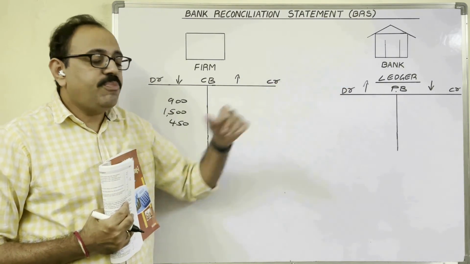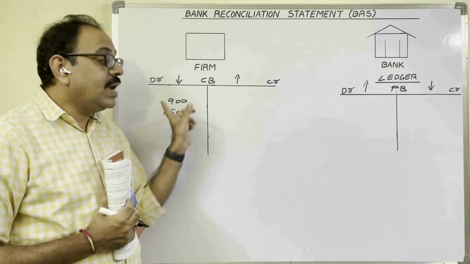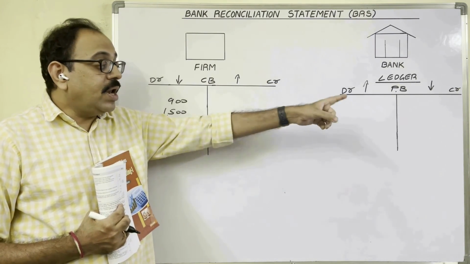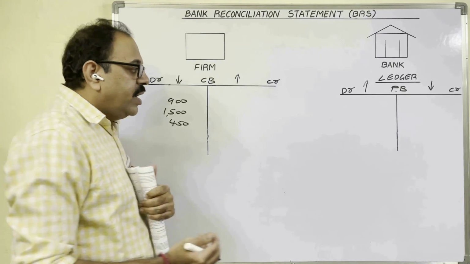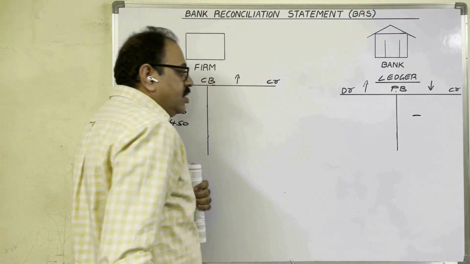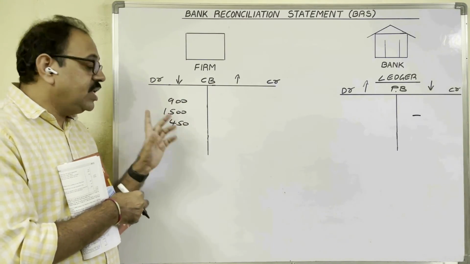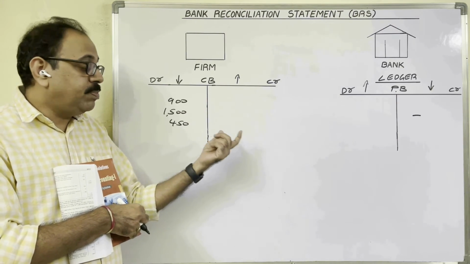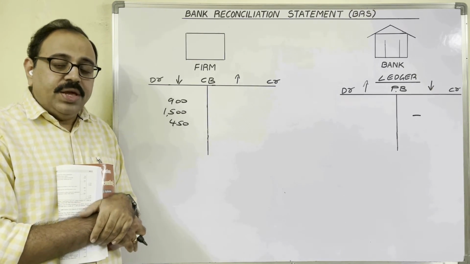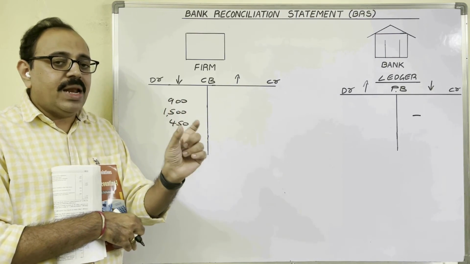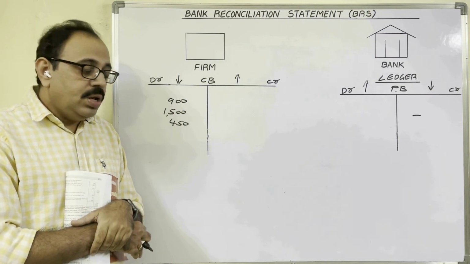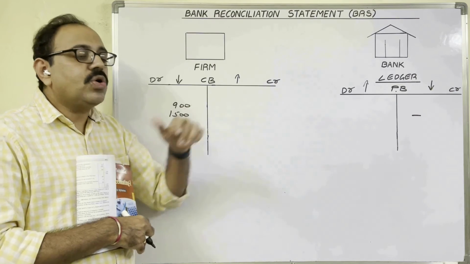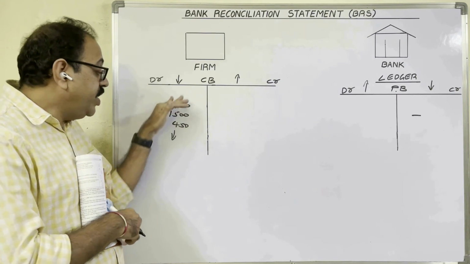So when bank records in passbook, if these amounts are collected by the bank, then only. But the question clearly gives that in next month the bank collected those three amounts. So nothing was credited in passbook, but cash book is debited with these three amounts. So there is a difference. Because of this reason, bank balance as per cash book and passbook are not same. In question, he is giving overdraft bank balance as per cash book, no? So what is the rule? Adjust cash book as per passbook. As per passbook, balance is constant. But what we did here, we decreased.